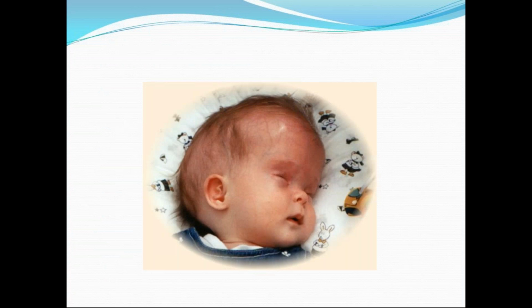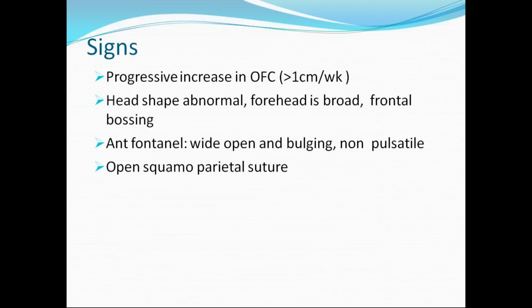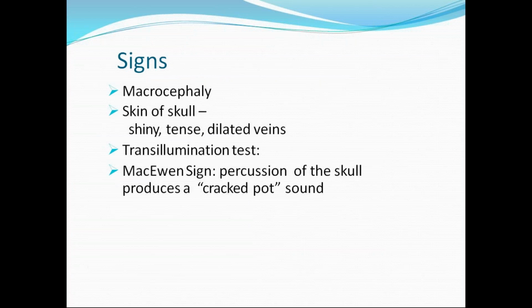This is a picture of the skull. We can appreciate dilated scalp veins and an enlarged head. Signs: we see a progressive increase in occipitofrontal circumference of more than 1 centimeter in a week. Head shape is normal. The forehead is broad and frontal bossing is seen. The sutures are wide open. The anterior fontanelle will be wide open and bulging, and it is non-pulsatile. Open squamoparietal suture can be seen.